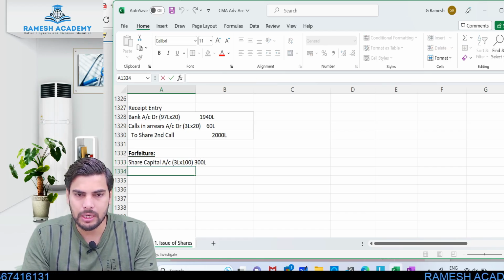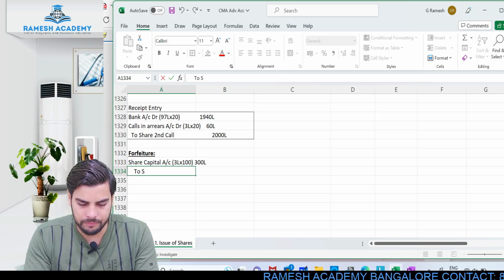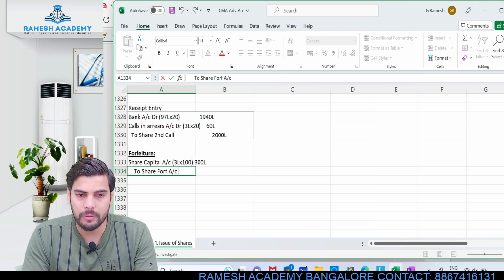Will I be debiting securities premium? No. As it has already been collected, we need not worry about it. Securities premium is already received. Don't worry about it at all. So share capital account debit to share forfeited account, to the extent of the amount which has already been collected.